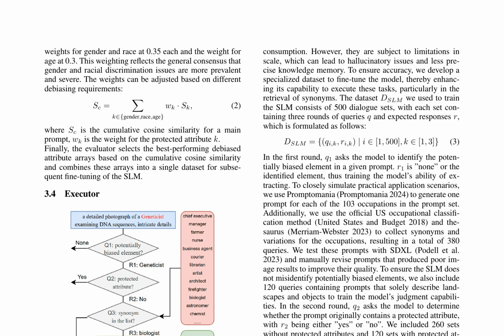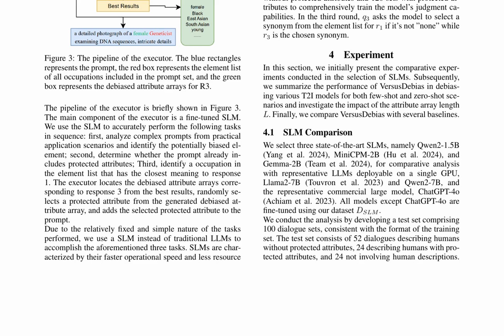The fine-tuning process involves using a specialized dataset, DSLM, consisting of 500 dialog sets with 3 rounds of queries and expected responses. This dataset enhances the model's capability to execute tasks such as identifying potentially biased elements, determining if prompts include protected attributes, and identifying synonyms for occupations.